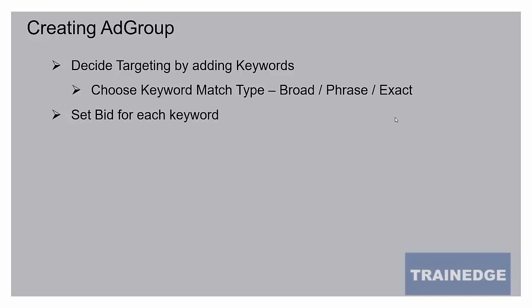You do bidding at keyword level because keywords have intent and different keywords have different intents. So you'd want to bid different amounts for different keywords. The important thing to remember is you'll never pay more than your bid. If you bid 10 rupees, you'll never pay more than 10 rupees per click for that keyword.